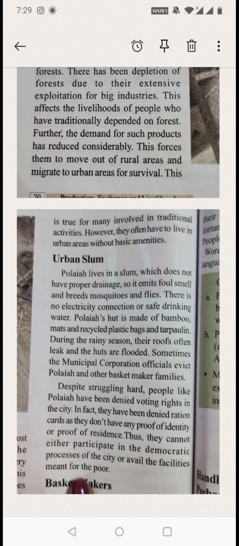So, they are not able to use the facilities provided to the poor, like the ration facility, or even the democratic right, like voting right, they can't use because they don't have a voter card approved by Hyderabad. No, they'll be having a voter card belonging to their village. They can't vote here. They can't select the leader whom they want to, and they're not getting the facilities which they have to get.